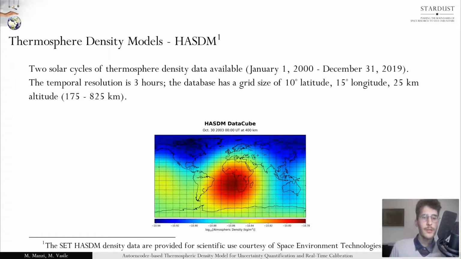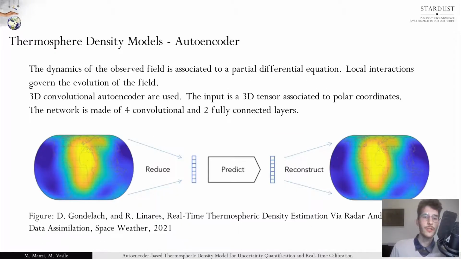So, as previously stated, the dynamics of the observed field is associated to a partial differential equation in which local interactions are relevant for the evolution of the density field itself. And because of this, convolutional autoencoders, and in particular three-dimensional convolutional autoencoders, are used. This means that the input is a 3D tensor associated to polar coordinates. The network is now made of 4 convolution and 2 fully connected layers.